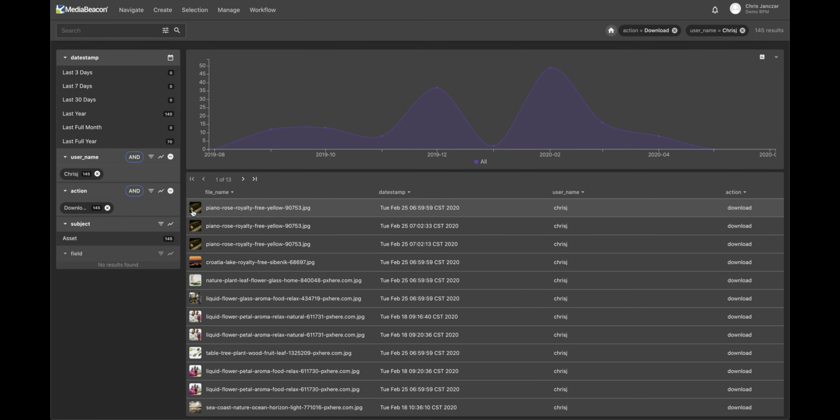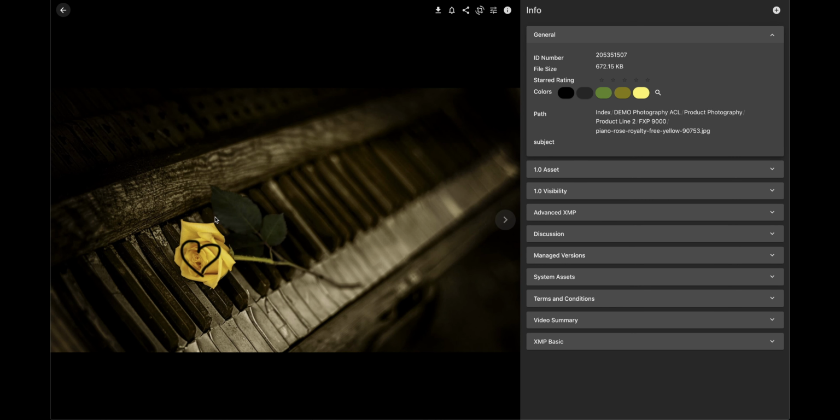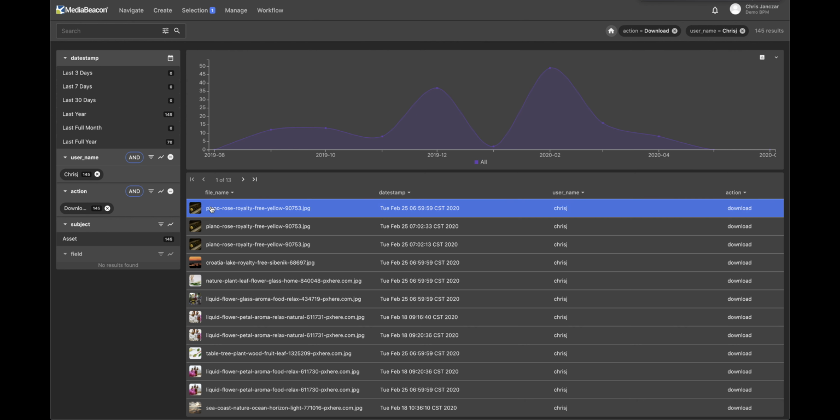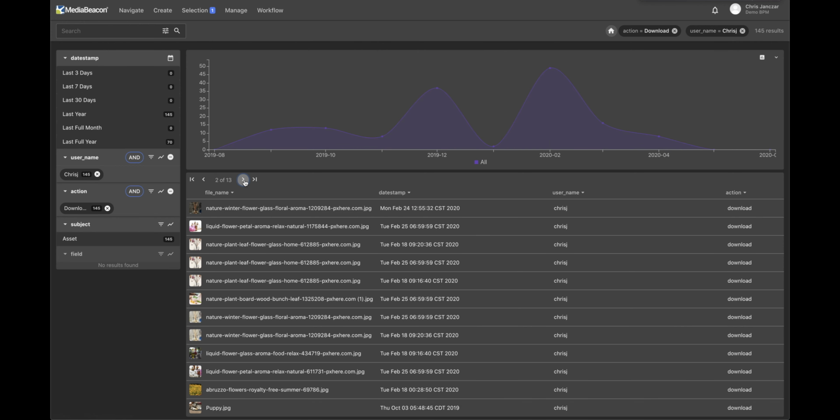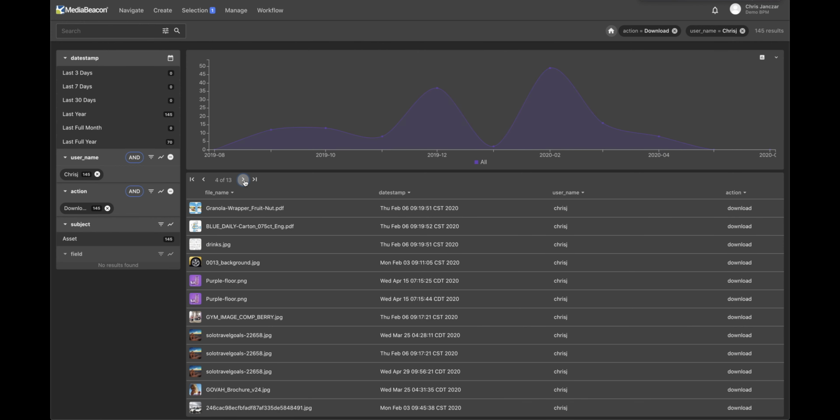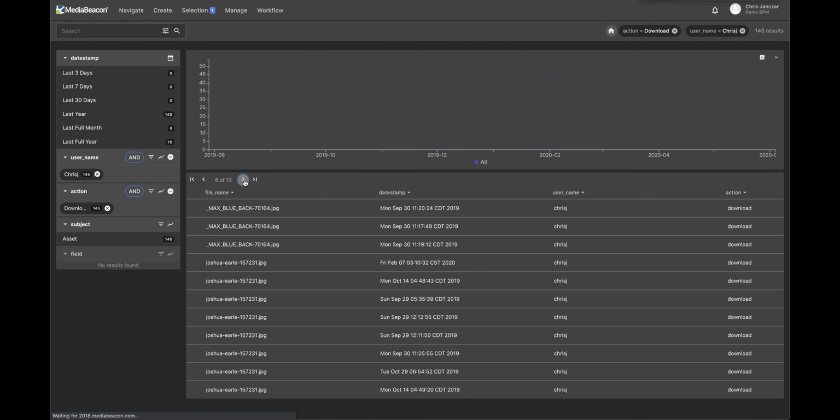And now, of course, when I click on this, it will look like an asset because this is actually linked back to an asset, just so that we can see what I actually downloaded. But this record itself is just basically a tiny record and an index remembering that download. And you can see there's 13 of these pages, so I can page through them and find exactly everything that I've downloaded.